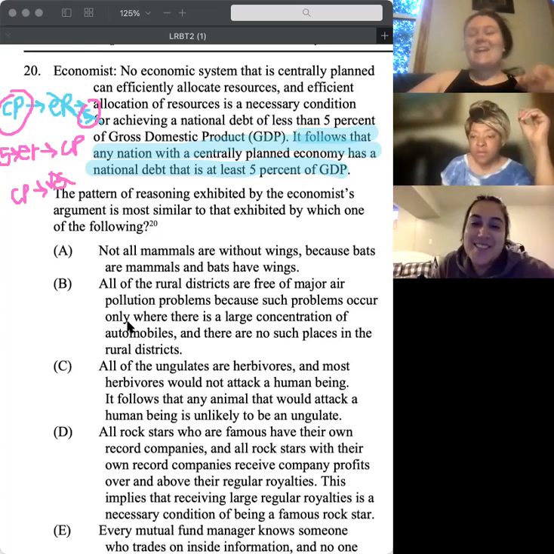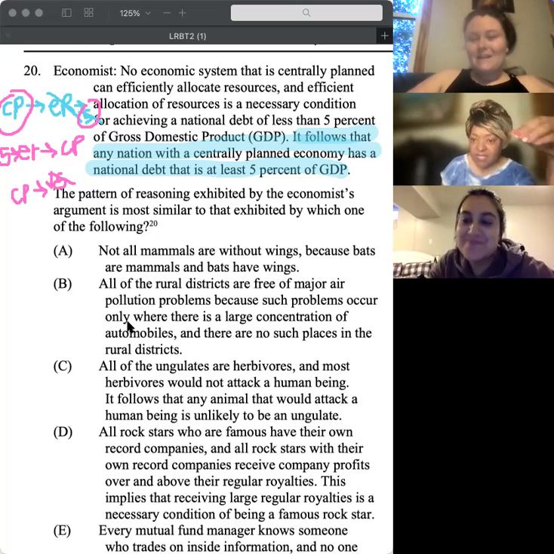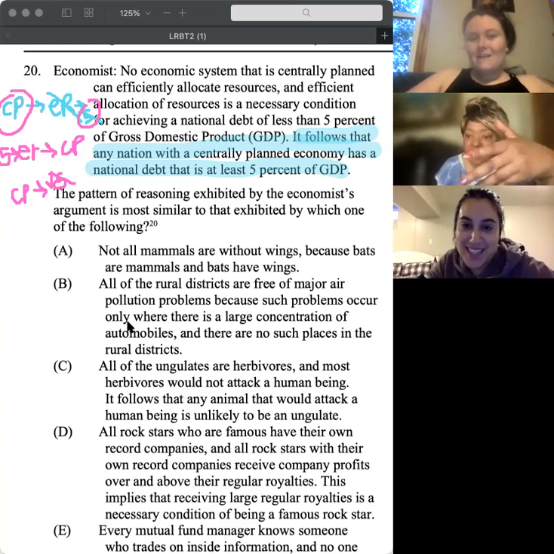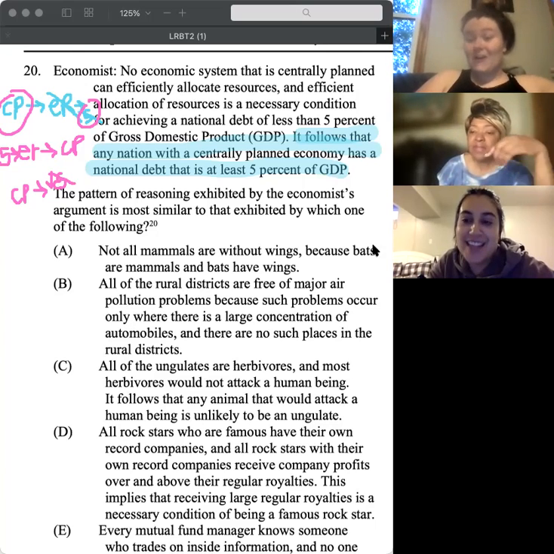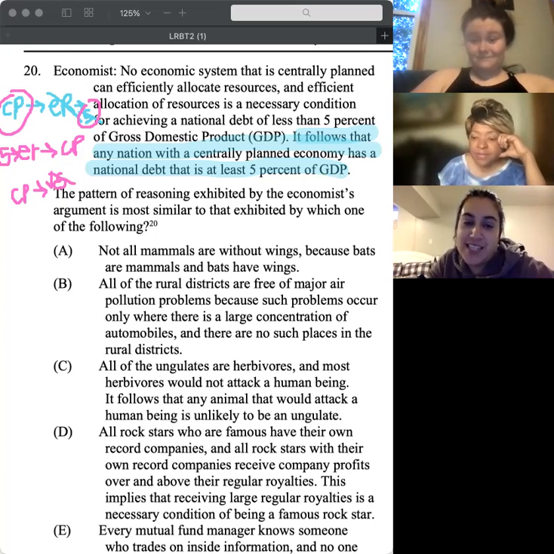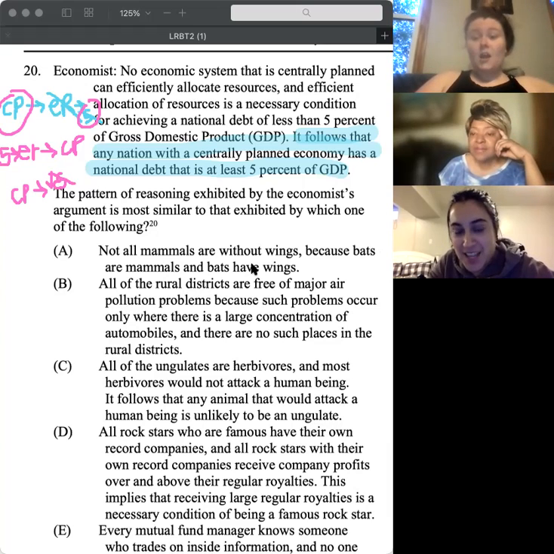Like, let's say no gluten-free recipe is low in sugar. And being low in sugar is a necessary condition for being represented in the bake sale. It follows that any gluten-free recipe that is represented in the bake sale is low in sugar.